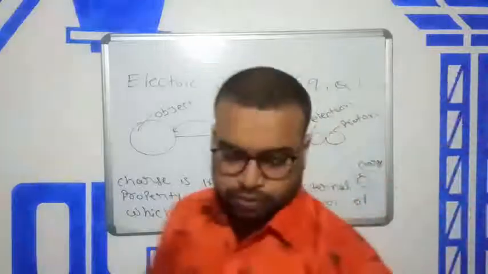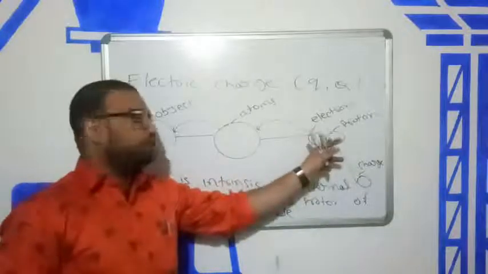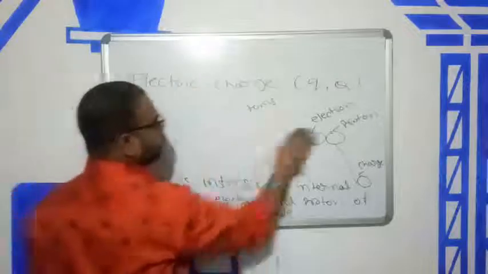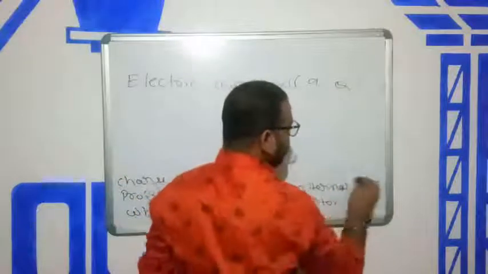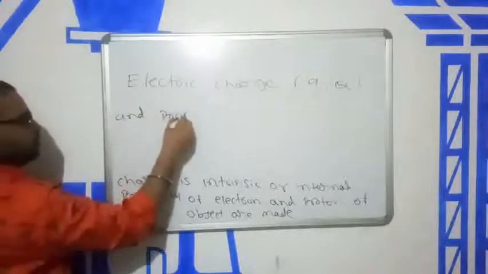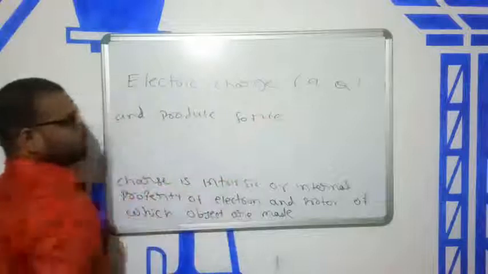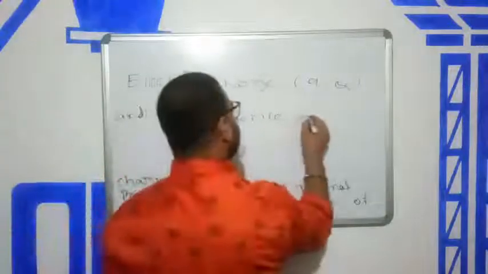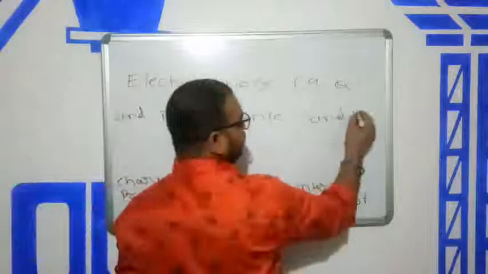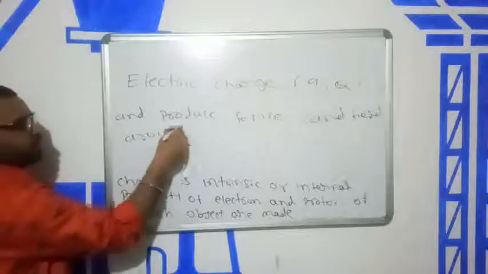Charge is an intrinsic property of electron and proton, of which atoms and objects are made, and which produces forces and a field around it.